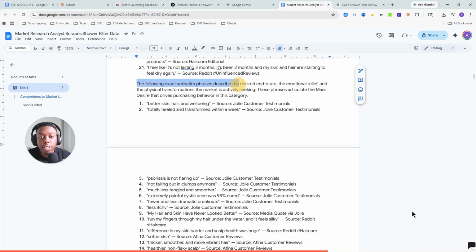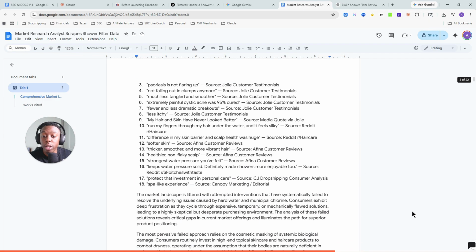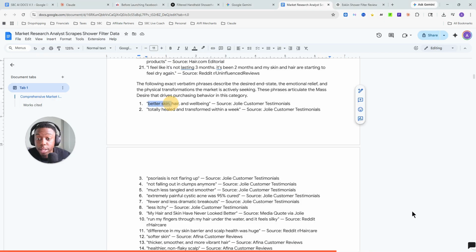The following exact verbatim phrases describe the desired end state, the emotional relief, and the physical transformations the market is actively seeking. These phrases articulate the mass desire that drives purchasing behavior in the category. So the answers to the test is here, guys. This is where your target audience is right now, and the pain that they're dealing with right now, and this is where they want to be. So they want better skin, hair, and well-being. Totally healed and transformed within a week, right?